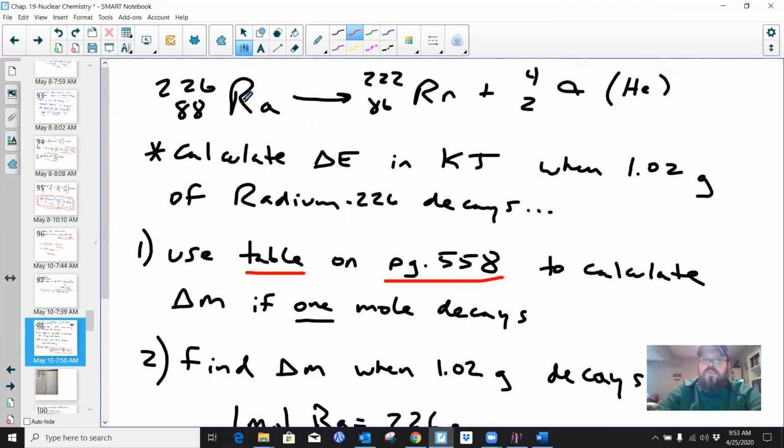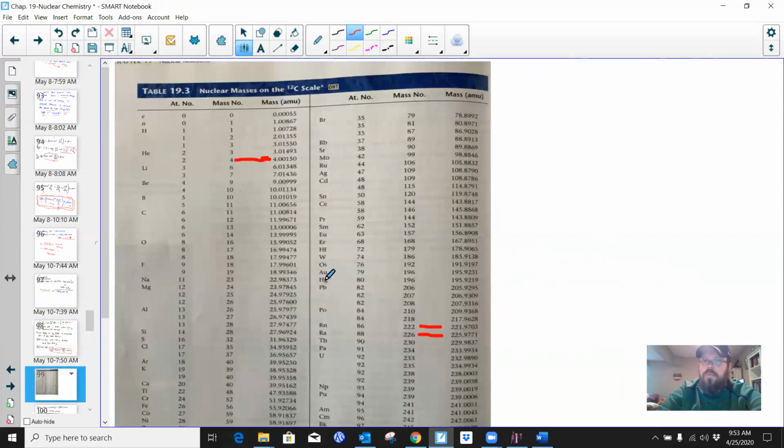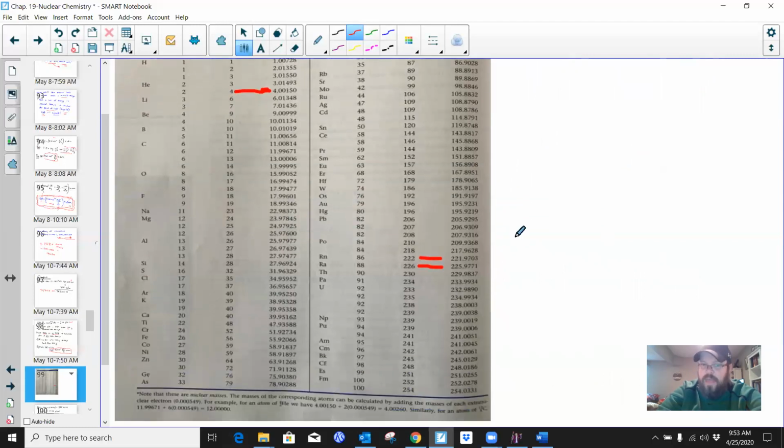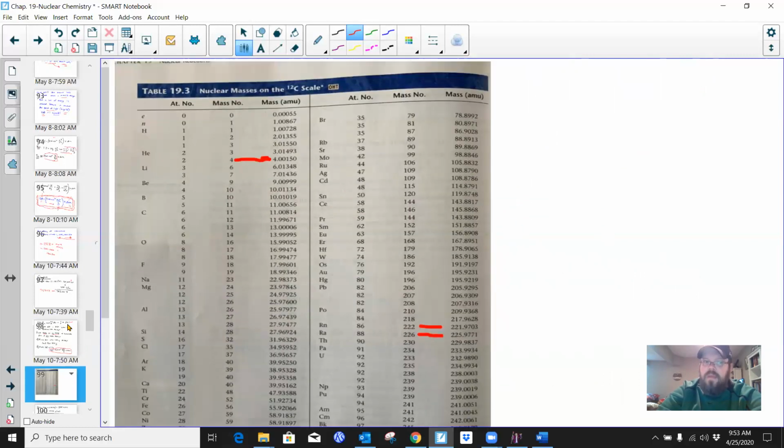So I've got radium-226 decaying into radon-222, and it gives off an alpha particle, which I'm reminding you again is a helium atom, right? You're going to calculate the delta E in kilojoules when 1.02 grams of radium-226 decays. Use the table on page 558. Well, this is in the back of your book. I've taken an image of that table, and we're going to use that table ultimately.